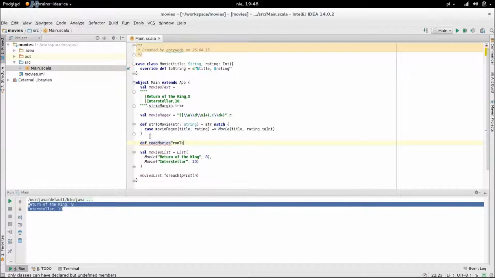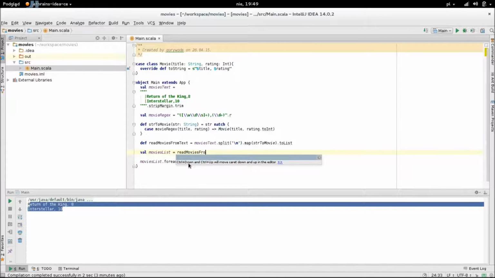So now we just have to write a method which will take movies text and use str2movie to turn the text into a list of movies. The contents of this method is similar to what we have done with println before. We split movies text into lines and call str2movie for each line to get back a movie. So we create another list, this time a list of movies. As you can notice, we don't handle here a situation when the line from the file does not match the regex. Our tutorial is a bit too short for that. For this moment, let's simply assume that all lines will match.